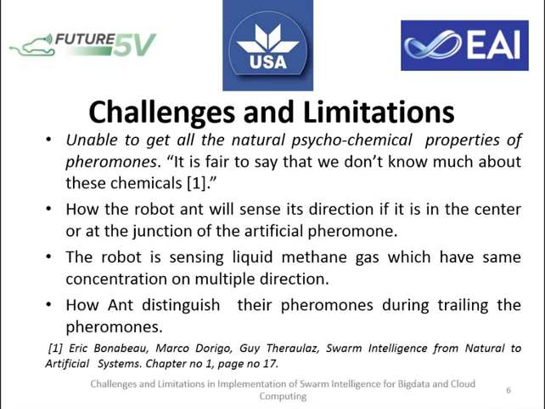The second challenge is that the real ant senses the pheromone with the help of its antennas. So, when it reaches half of the way, it senses directions by pheromone and decides where to go, but how will the robotic ant find the right direction if the artificial pheromone is on multiple sides with equal concentration, and how do ants distinguish their pheromones while trailing the pheromones?